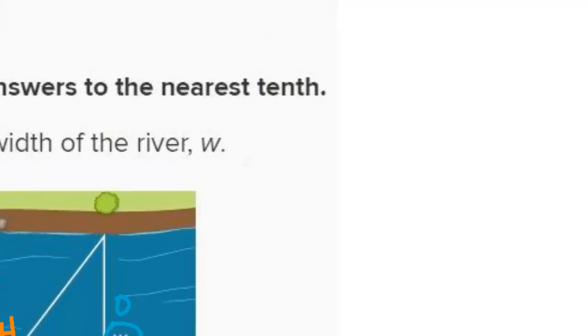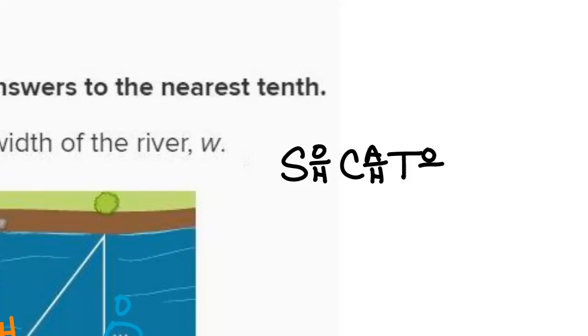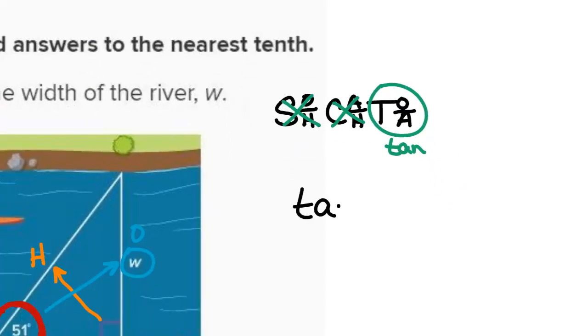All right. So then we're going to bring out SOHCAHTOA. Sine, cosine, or tangent for this? Tangent. Opposite and adjacent, we do not have the hypotenuse, so we have to use tangent. Tangent of what? Tangent of 51 degrees. So this is where our angle goes. Tangent of 51 degrees equals what?